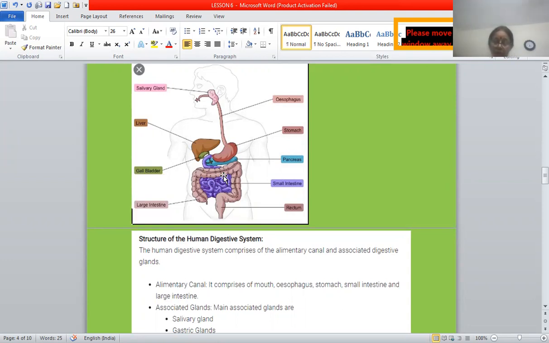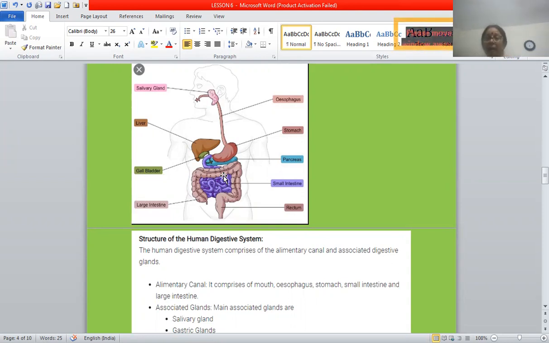Then the tongue, what is the function of the tongue? You all know the tongue has taste buds, and it helps in moving food and cleaning teeth. Okay, we have studied all this in the junior classes. We'll study the main organs, that is, besides tongue and teeth, we have salivary glands.